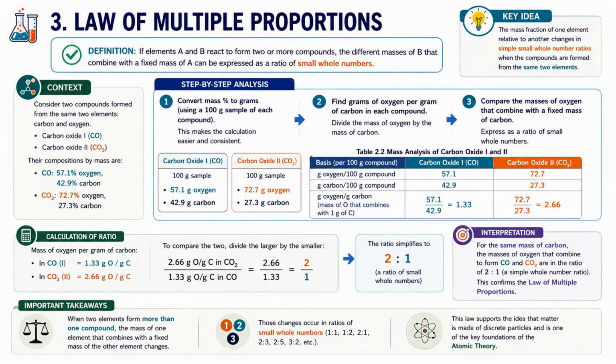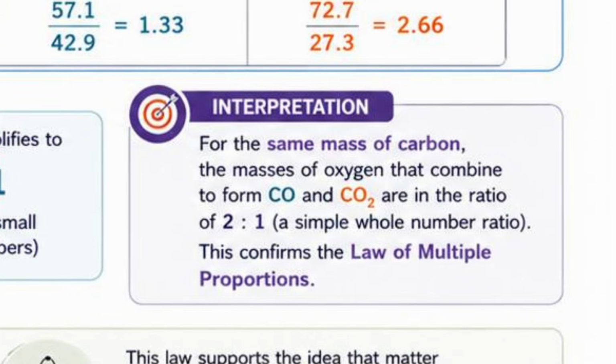So what does this mean? It means that for the same amount of carbon, carbon dioxide contains exactly twice as much oxygen as carbon monoxide. That is why the ratio becomes 2:1. Nature did not produce 1.87, 2.43, or 3.79. It produced a clean whole number ratio. That observation strongly suggested that matter is made of tiny particles that combine one whole particle at a time.